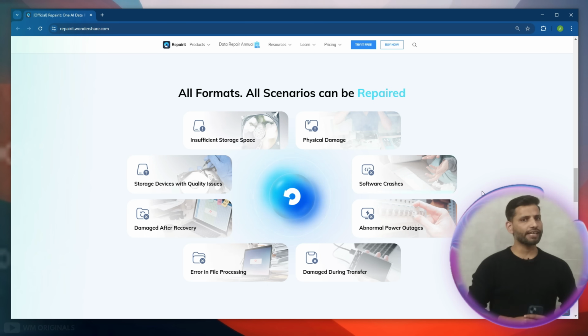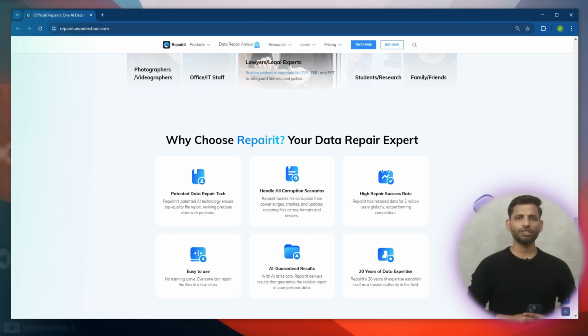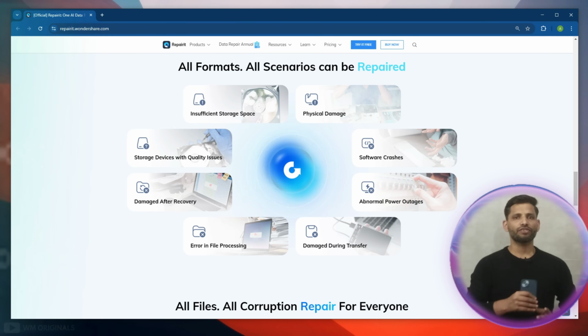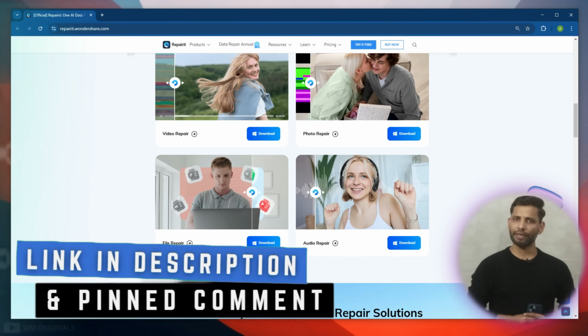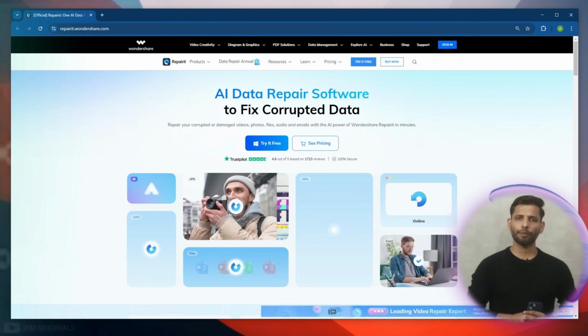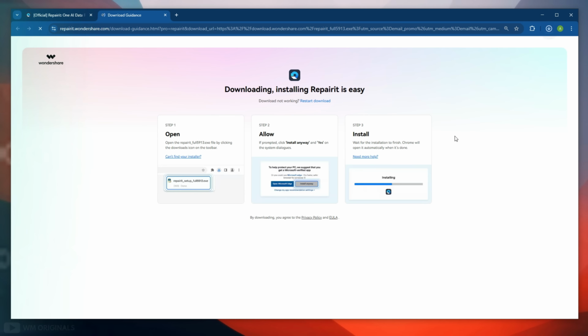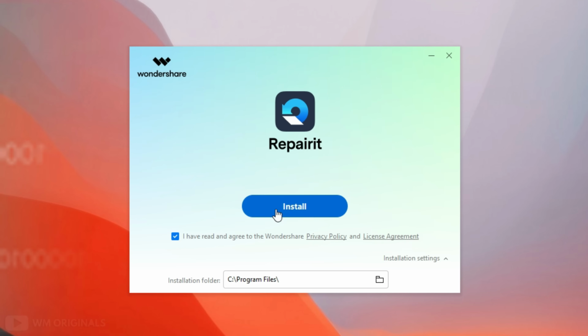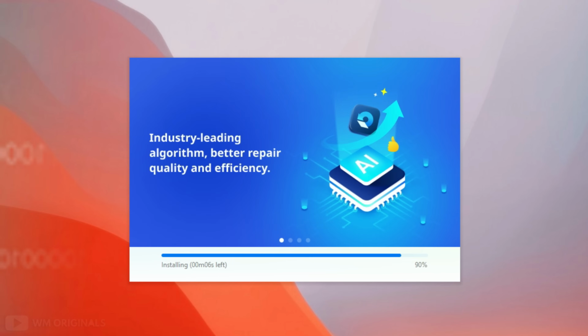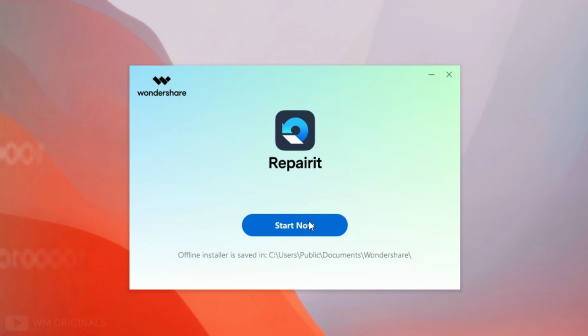So let's get started and know how to download Wondershare Repairit, and for that simply follow the links in the description and pinned comment to visit the Wondershare Repairit official website. Now click try it free. It starts downloading, and once the Wondershare Repairit download completes, click on it to start with the installation process. Follow the steps to complete installation, and once done, click on this.